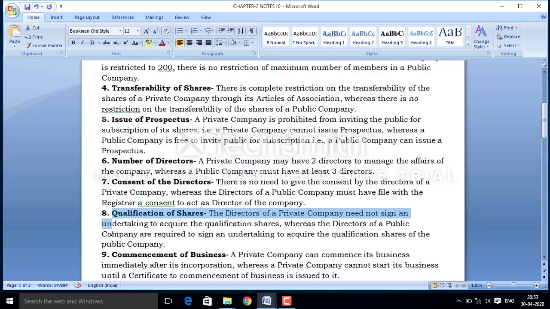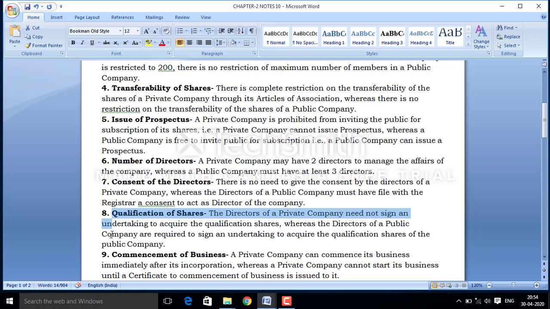It means the number for which a person has promised that he or she will contribute that share amount. Suppose someone has promised to purchase 1000 shares of the company, and he will be the owner of 1000 shares, so this 1000 share is the qualification share of that particular person who has promised to purchase it.